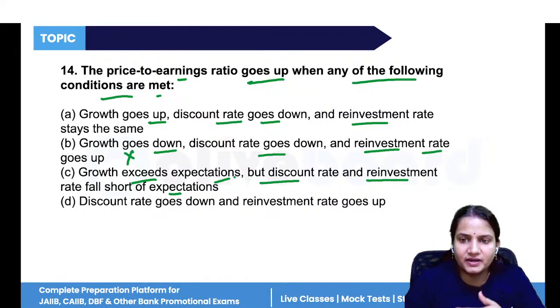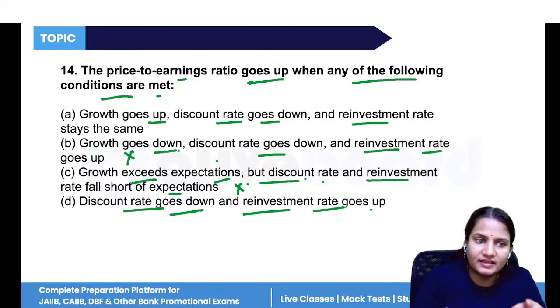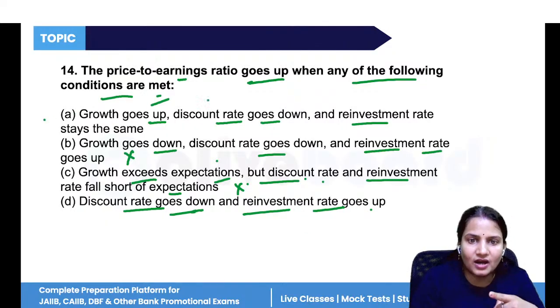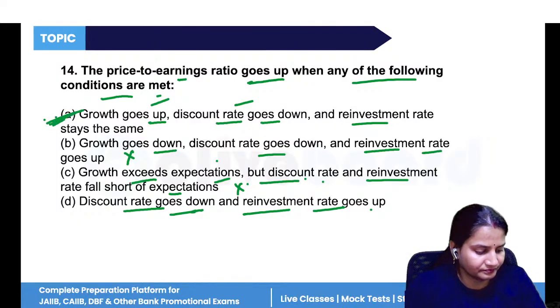Growth exceeds expectation but discount rate falls short of expectation: no, when growth is exceeding expectation, discount rate would be less. This is also wrong. Discount rate goes down and reinvestment rate goes up, but in this scenario, growth goes up, discount rate goes down, and reinvestment rate stays the same. So option A is the correct answer. All right.